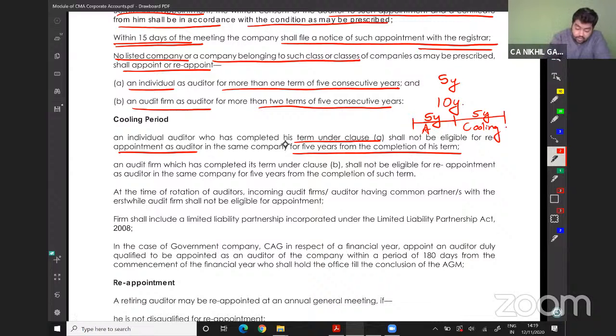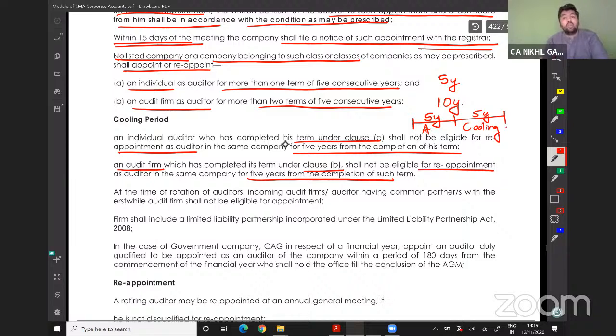And an audit firm which has completed its tenure under clause B shall not be eligible for reappointment as an auditor in the same company for 5 years from the completion of such term. So a firm can be appointed for 10 years, and after 10 years, there will be a 5 year cooling period. After the cooling period, they will be eligible for reappointment.